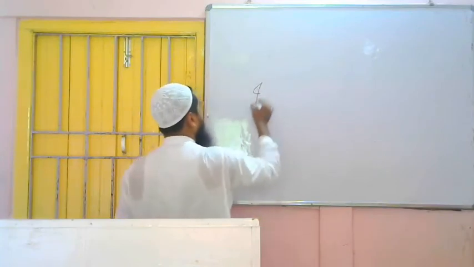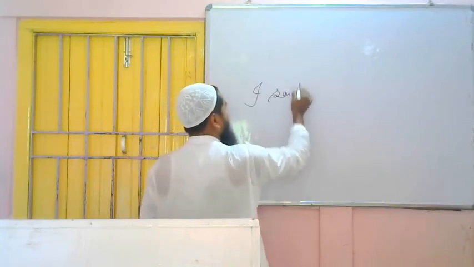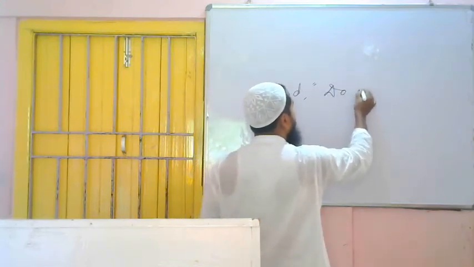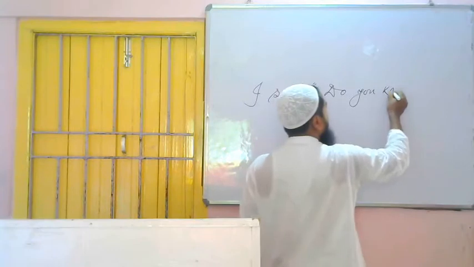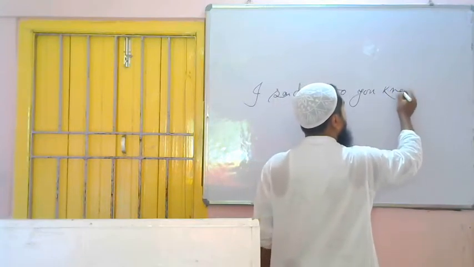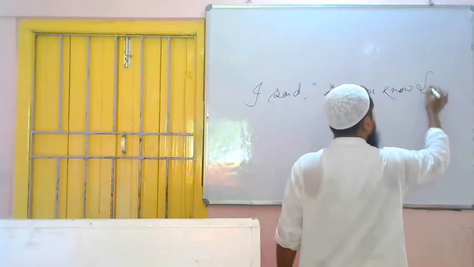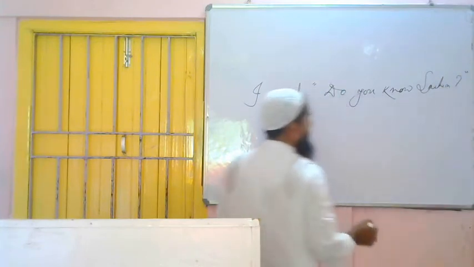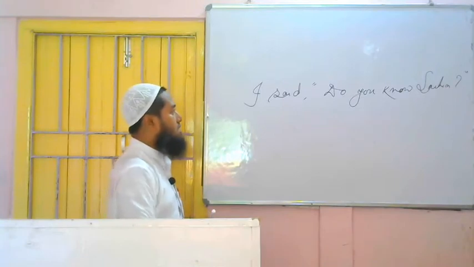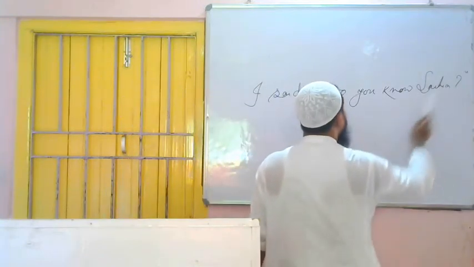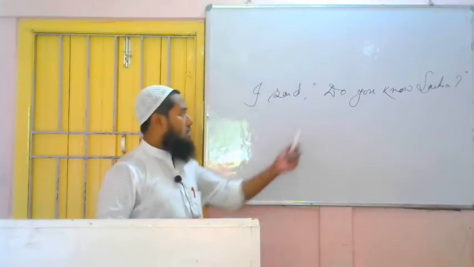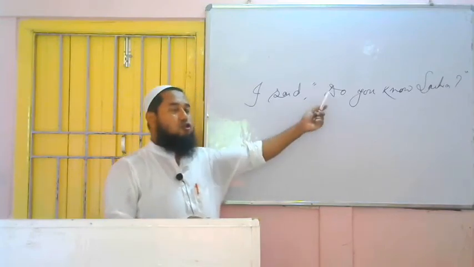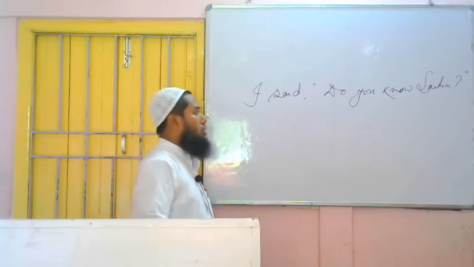I said, do you know Sachin? Do you know Sachin? This is what? Interrogative question, interrogative sentence, because the question mark is there at the end. And what type of interrogative it is? It is yes or no interrogative. How have you understood? Because the question is asked with the help of do. This is auxiliary verb. So now how to change?